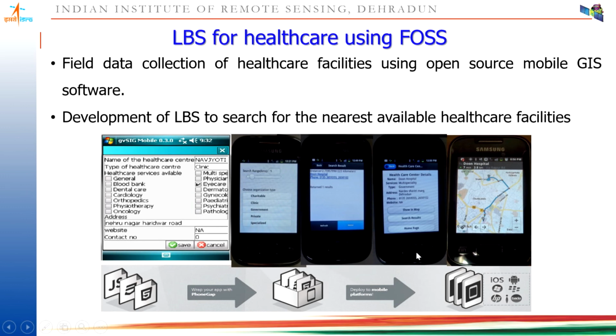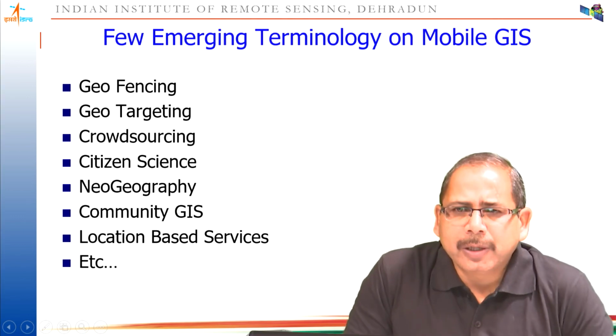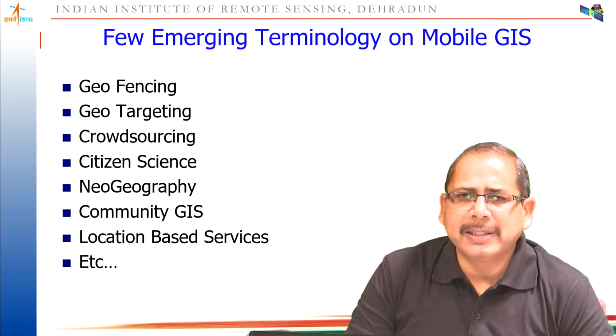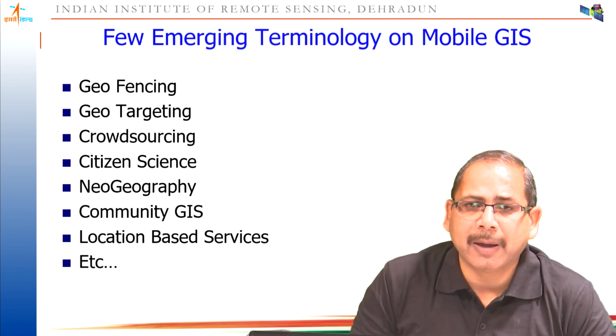For the healthcare service also, we use these devices for the geotagging of health services, health centers, their amenities, their facilities, whether an ambulance is there or not, some laboratory, pathology lab, doctors' availability, number of beds and so on. So geotagging was done. Finally, I would like to mention a few emerging terminologies on mobile GIS which are very popular, like geofencing. Very important.